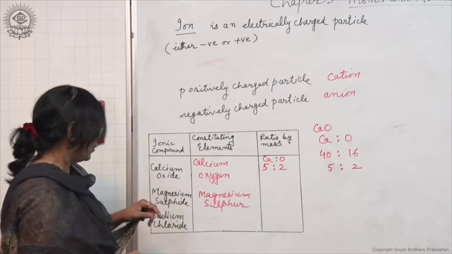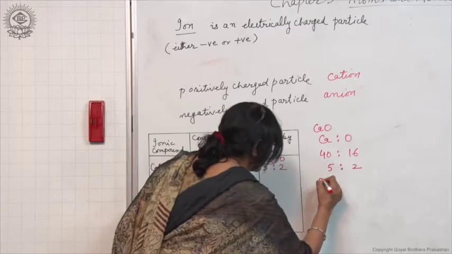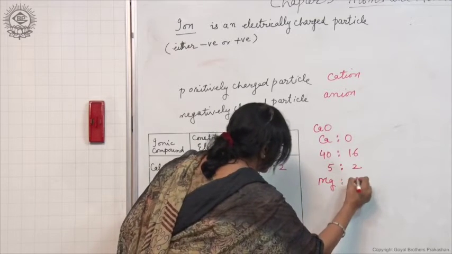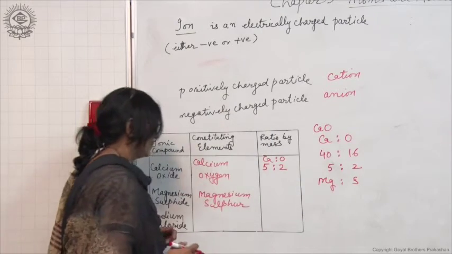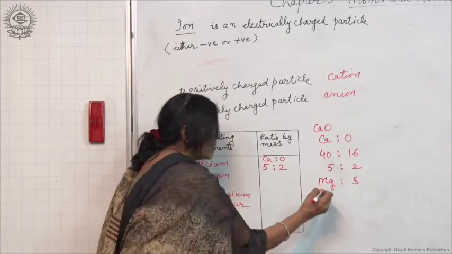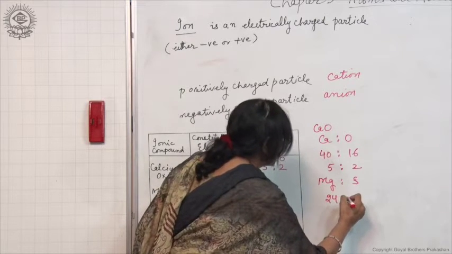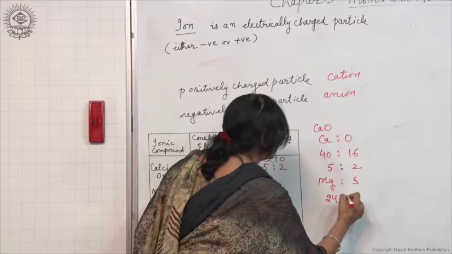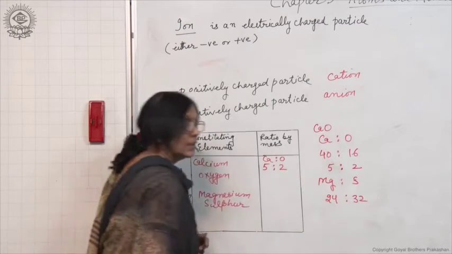So again we can find out the ratio by mass between magnesium and sulfur. The atomic mass of magnesium is 24 and that of sulfur is 32.